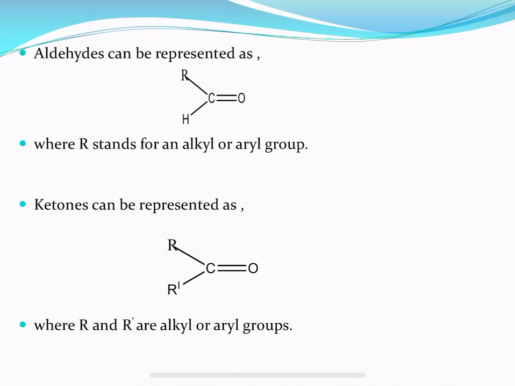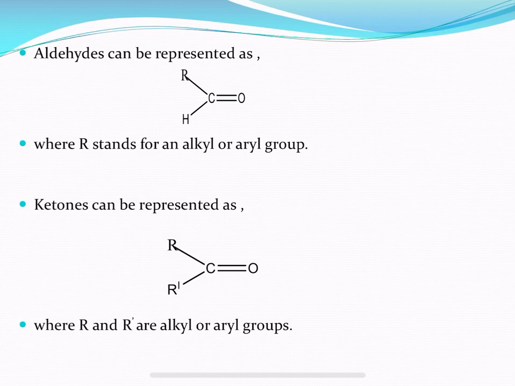The general chemical formula of ketones is R C double bond O R dash. In general, we come across the names of aldehydes and ketones when we speak about carbonyl compounds, which is why we are going to study aldehydes and ketones in this chapter.